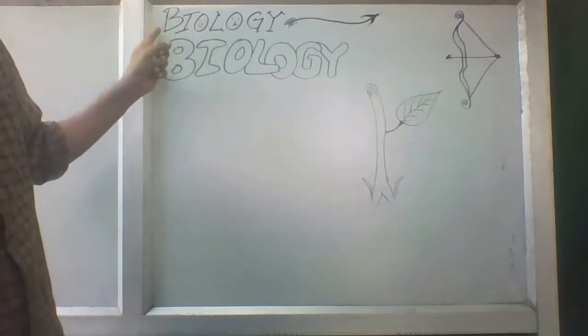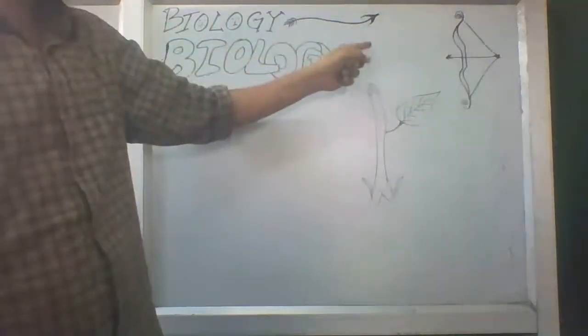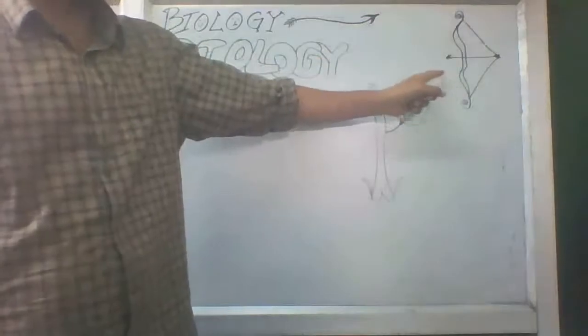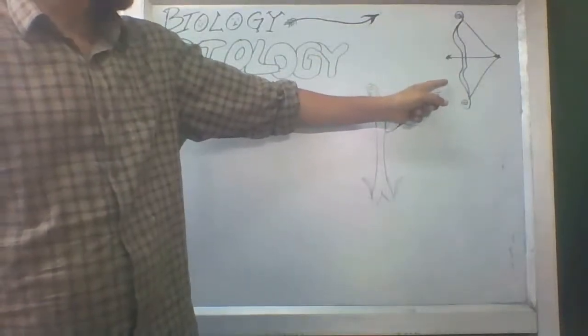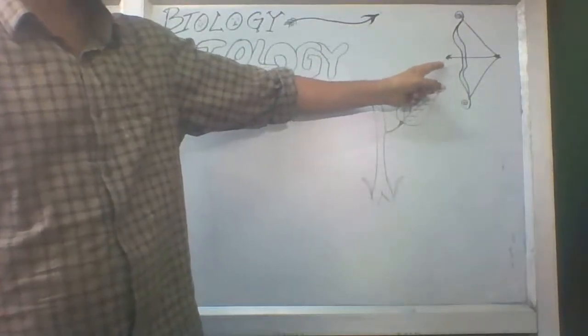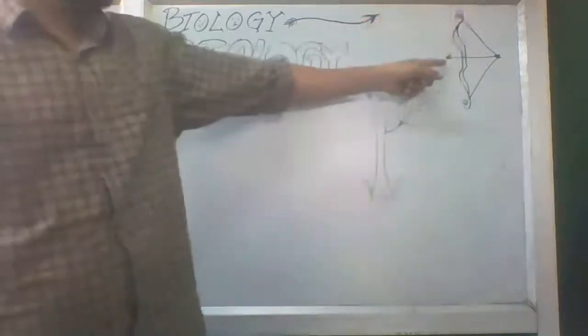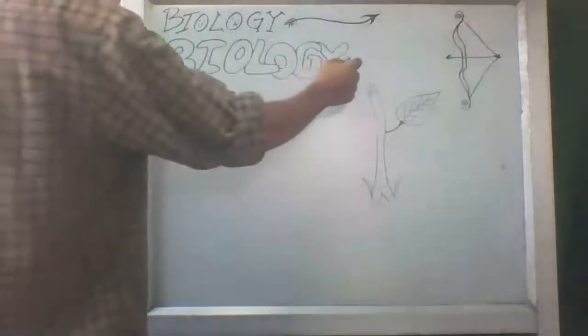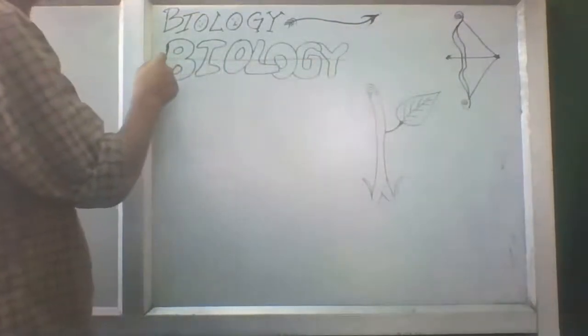This is the biology which will go on this side, and this is the Gandiva of Arjuna, with the volume control, giving an arrow, and it will pierce this biology like this.